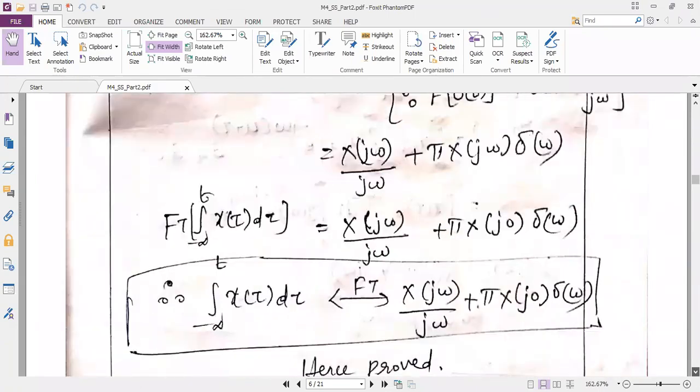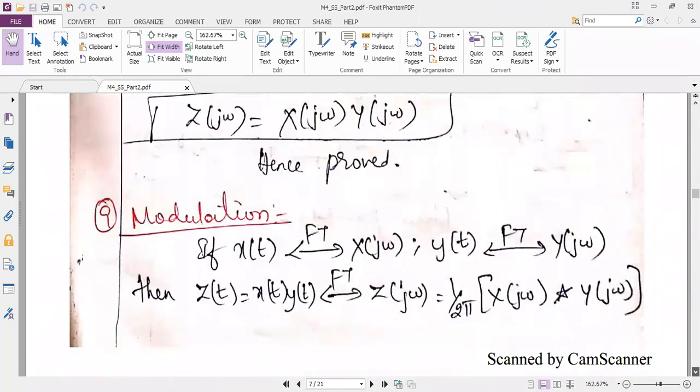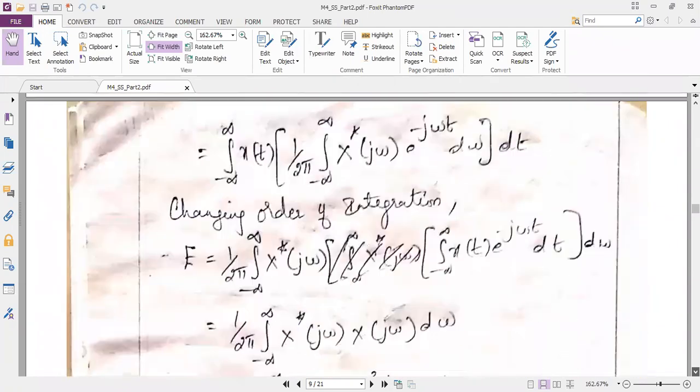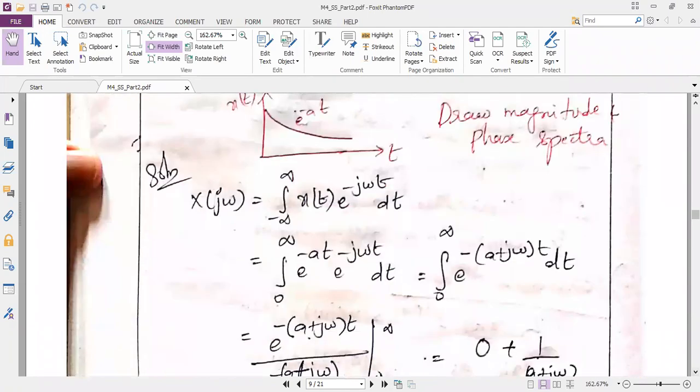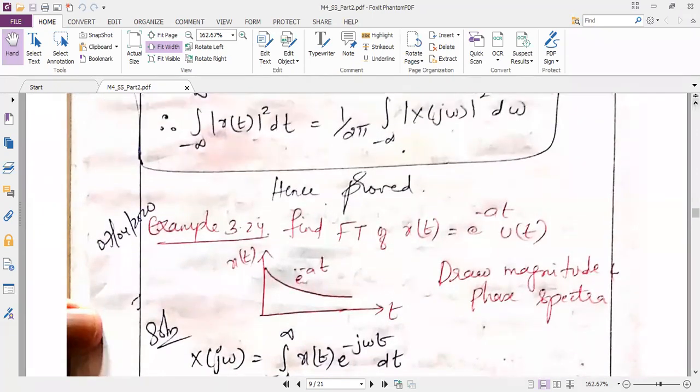You have properties up to the 8th, convolution, then the 9th is modulation, and finally Parseval's. So you have 10 properties. Of these, I have explained 2 properties. The remaining 8 properties, you can understand on your own and complete the notes. Is it okay?